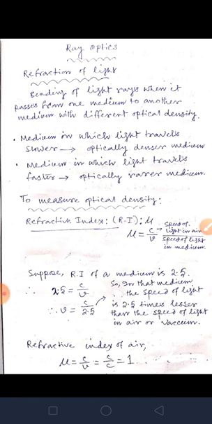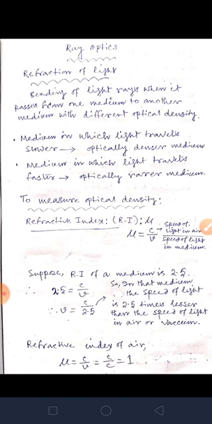Yes or no? Okay. So the speed of light in glass will be 1.5 times lesser as compared to air, because in air or vacuum the speed of light is maximum. Okay. So we are comparing this refractive index with air. This refractive index is called absolute refractive index.